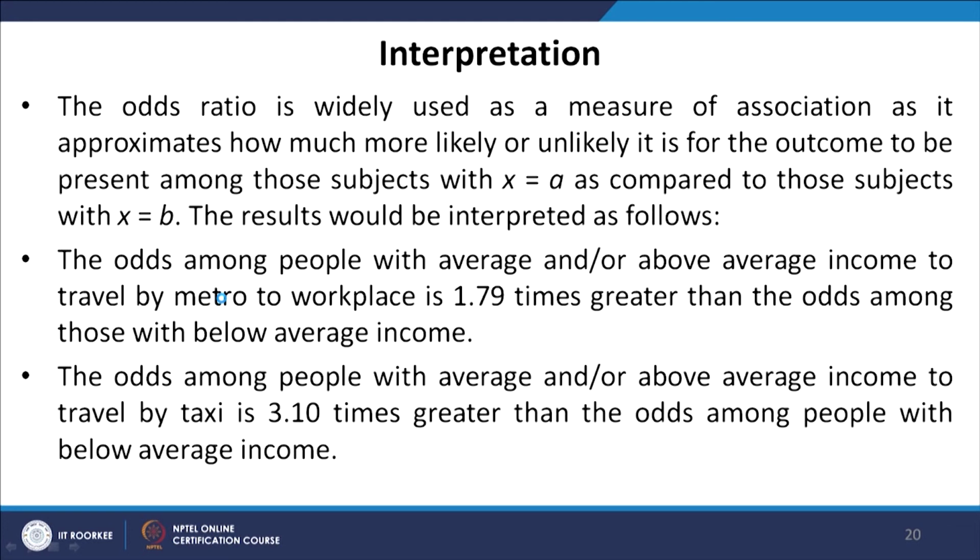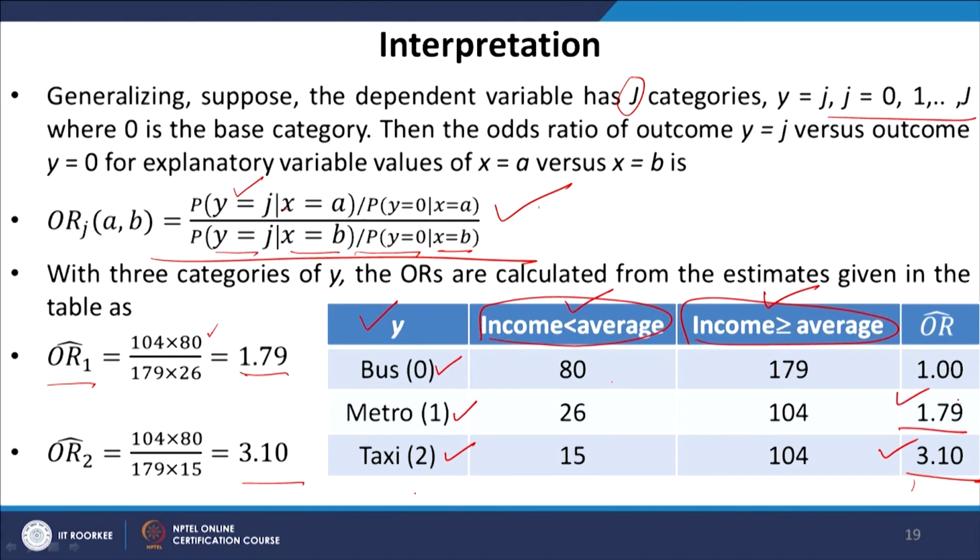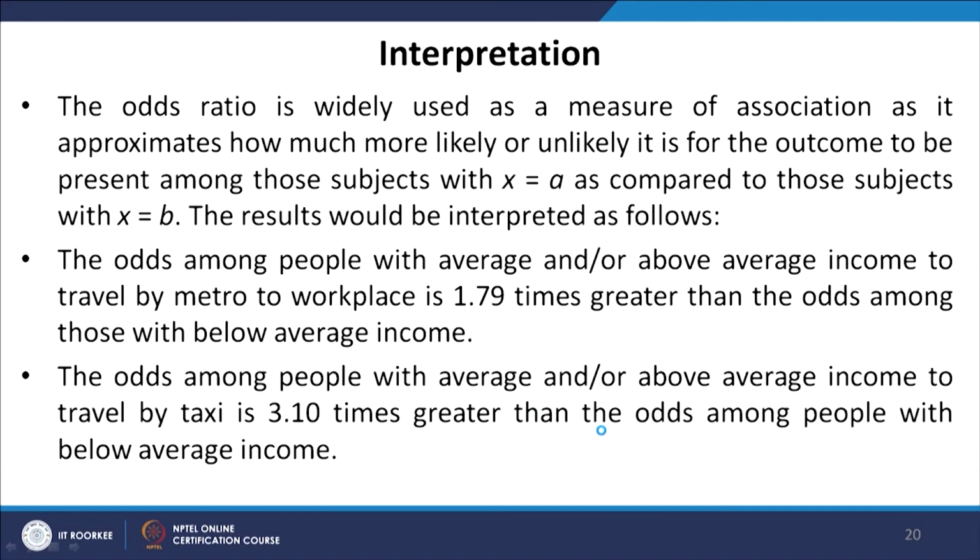The result would be interpreted as follows: the odds among people with average or above average income to travel by metro to workplace is 1.79 times greater than the odds among those with below average income. So, this is 1.79 times greater for people having income greater than or equal to average compared to people having lower than average income.